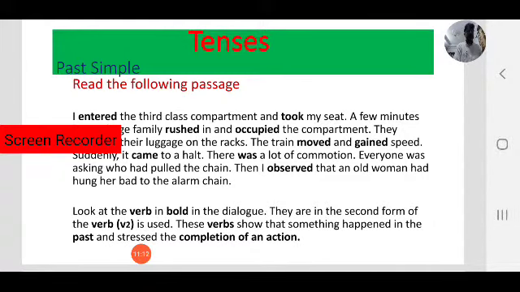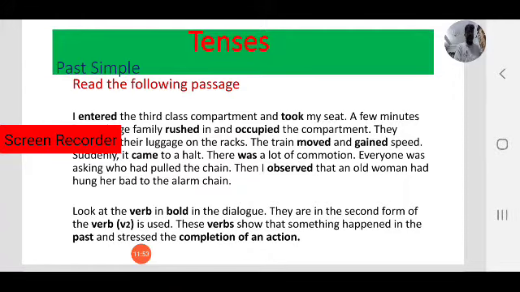For example, take, that is a main verb, the root word, or present form. Next, the second one is the past form, or we can call it V2. Take is the main verb, took is the past form. The third one is the past participle, or we can call it V3.